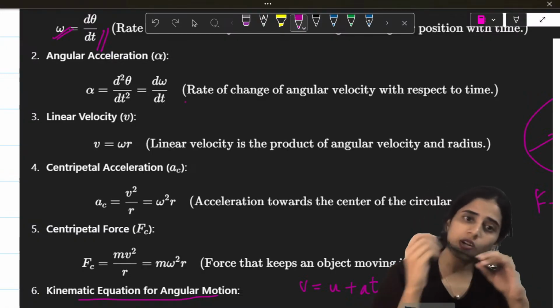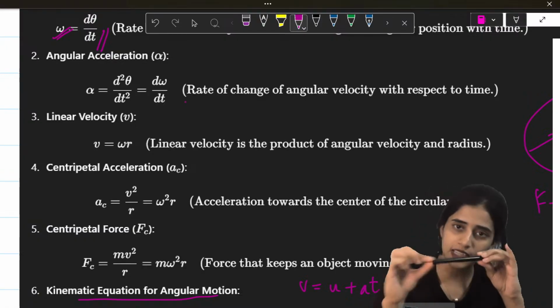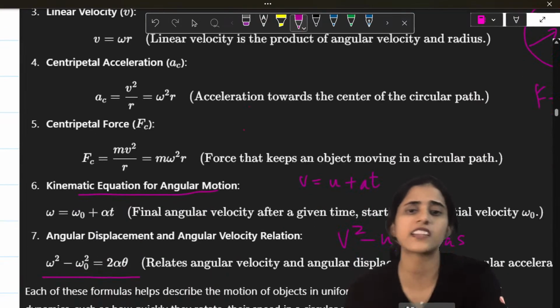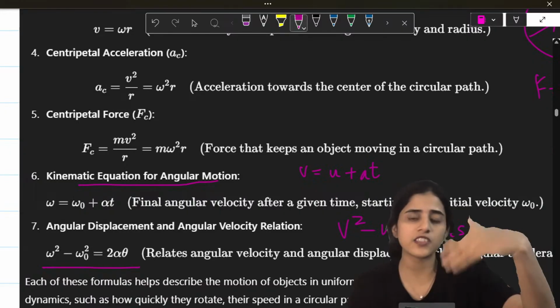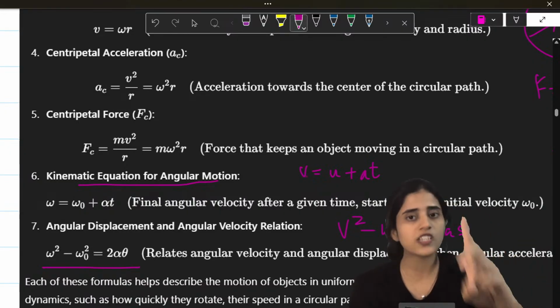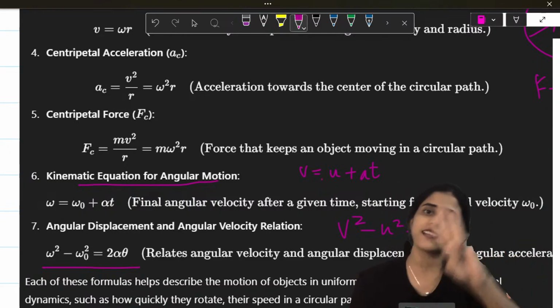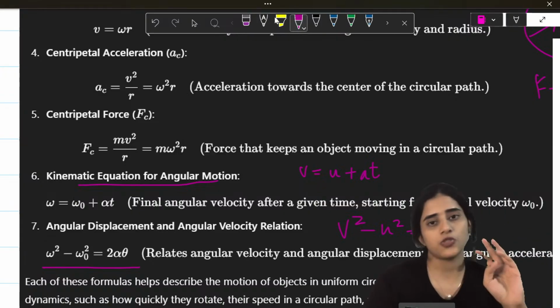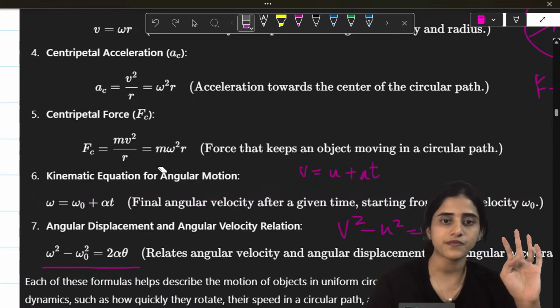To find out linear velocity, v is omega times the radius element, which is the length element. And then you can actually compare. That's why I explained it to you by comparing. So if you know what is v, what is u, what is a in the angular regime, you can just substitute. Is that fine? This is clear.